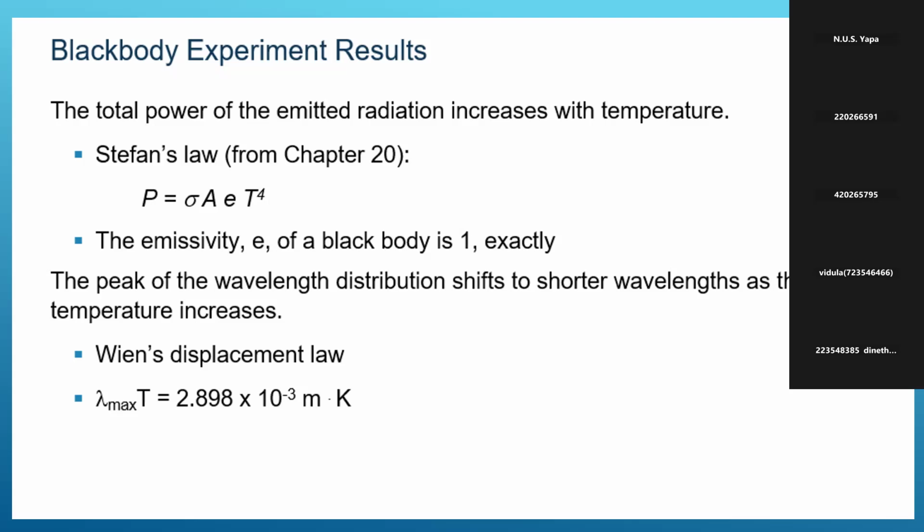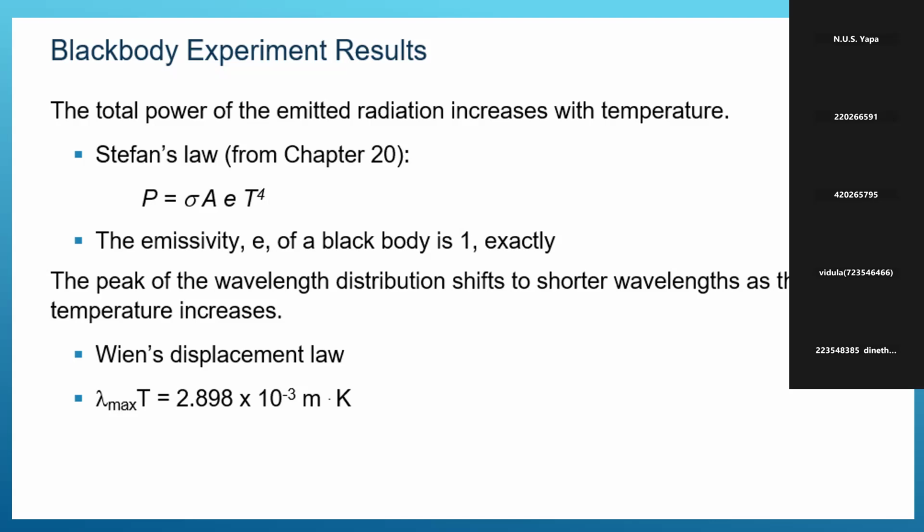Then you can compare the peak of the wavelength of these three distributions as temperature increases.